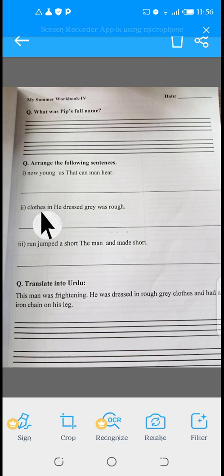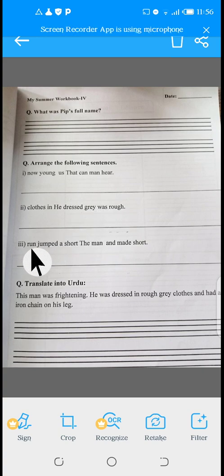The second is: clothes, in, he, dressed, grey, was, rough. When you arrange this sentence, it is like this: He was dressed in rough grey clothes.